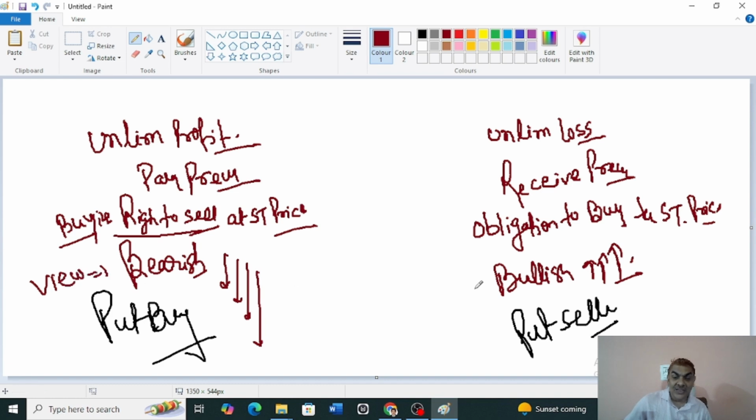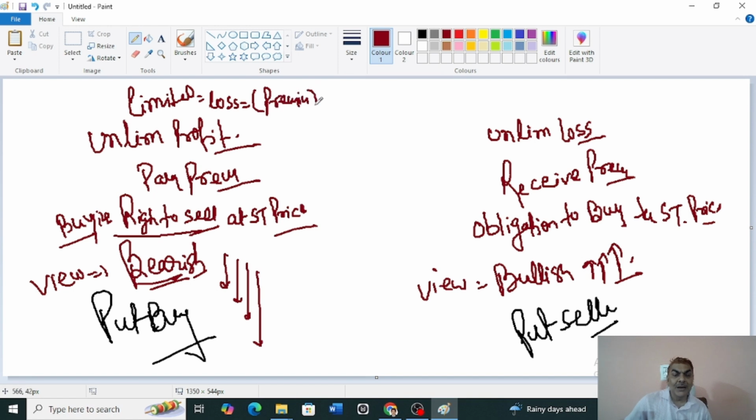Your view was bearish, and his view is bullish. Fine. So if your view is bearish and the market goes up, you will be losing, but only a limited loss, and that is nothing but your premium.